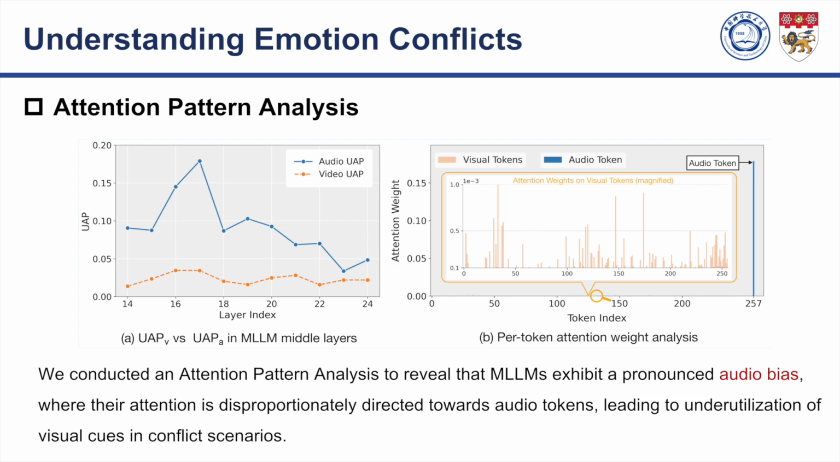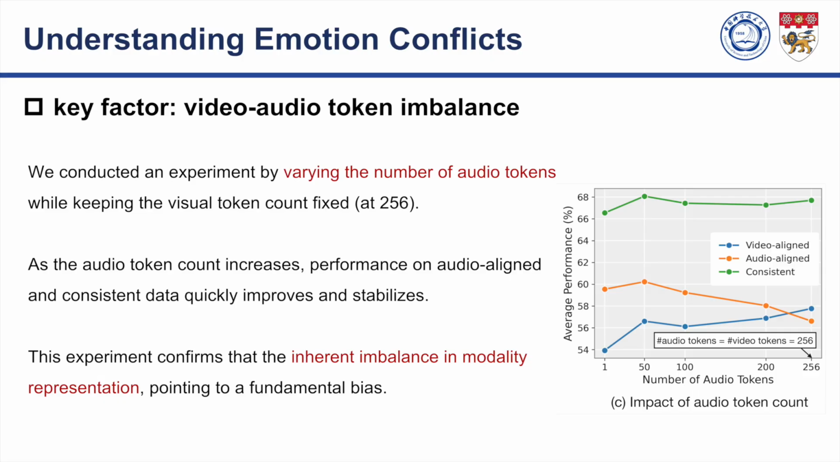So, what is the root cause of this bias? Our investigation pointed to a key factor: an extreme token imbalance between modalities. For instance, a model like Emotion-LLM might process 256 tokens for video but only a single token for audio. Because visual information is so high-dimensional, it can appear sparse or noisy, causing the model to default to the more compact audio cues. We confirmed this with the experiment shown on the right.